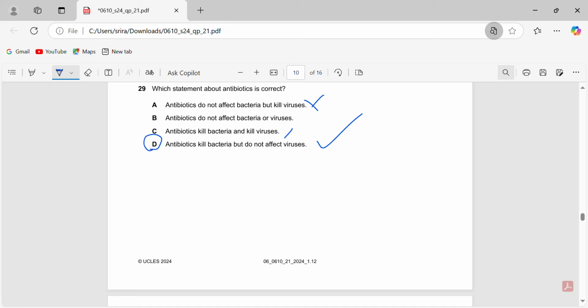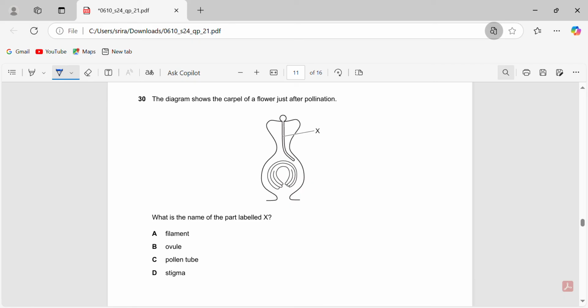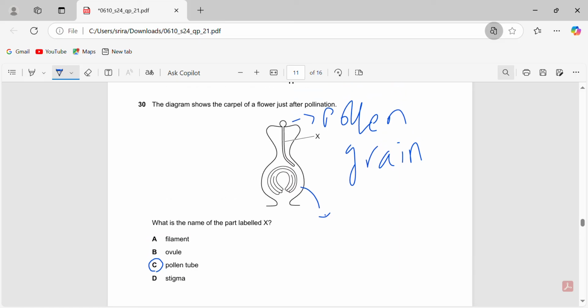They don't kill both. They only kill bacteria, and it is also not true. So it's 29D. 30. So 30. That's a pollen grain at the top from another flower. That's a pollen grain. There we have the ovules and ovaries in this region, and so that part is actually the pollen tube. That's 30C, and the pollen is going to break, taking the male gamete to the female gamete, which is within the ovule. And that will form a seed.